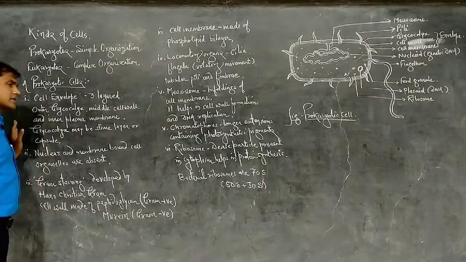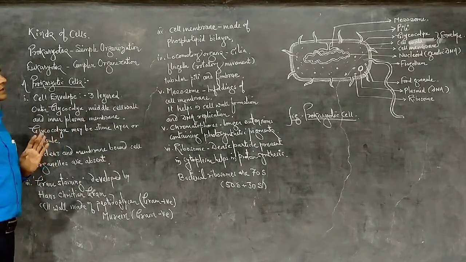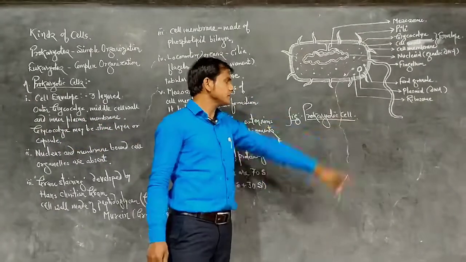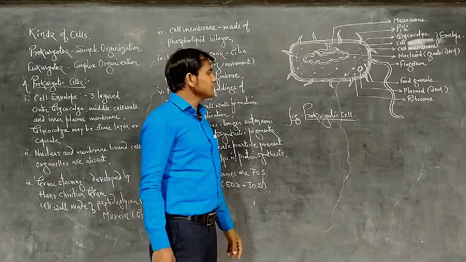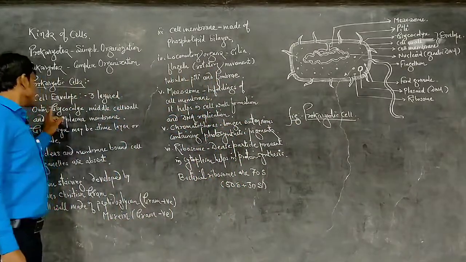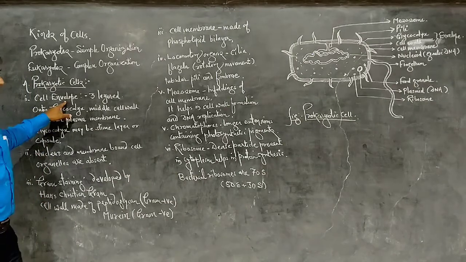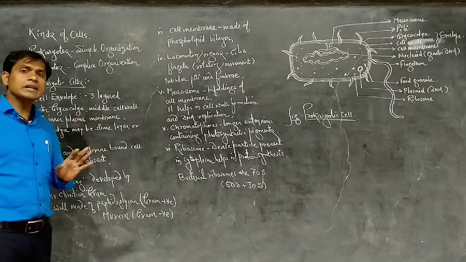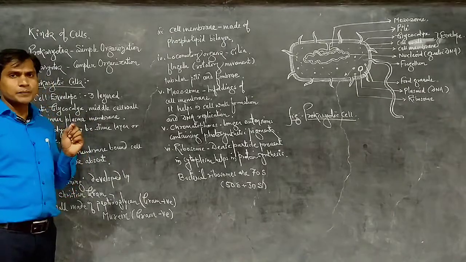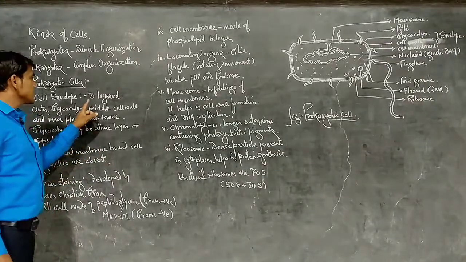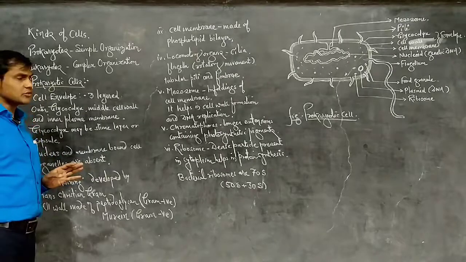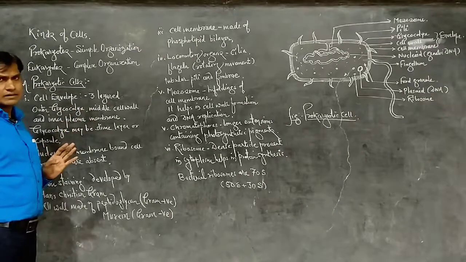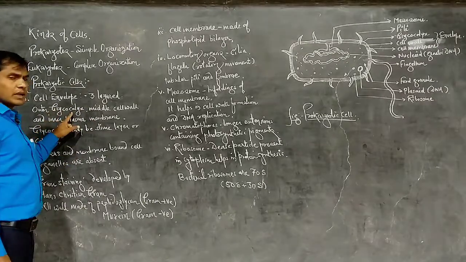This is the prokaryotic cell. These are the features of the prokaryotic cell. That is the diagram, the figure of the prokaryotic cell. See here, the features of the prokaryotic cell, such as the cell envelope. The cell envelope is a complex chemical structure, a thick chemical covering of the prokaryotic cell. It consists of three layers: outer layer, middle layer and inner layer. Here the outer layer is a glycocalyx.